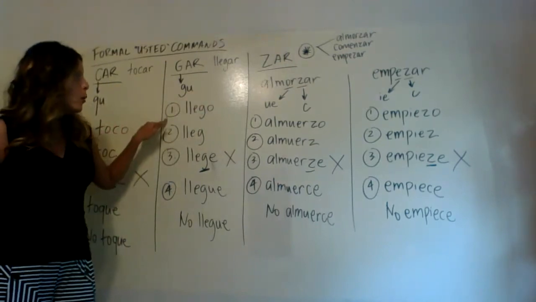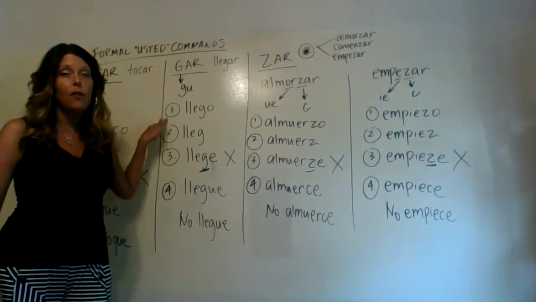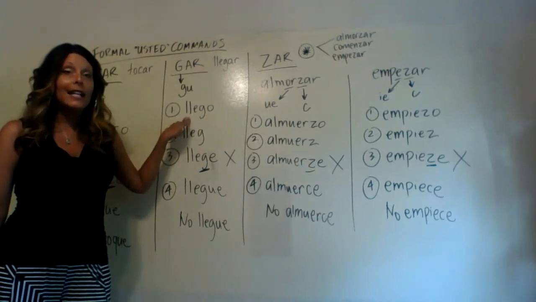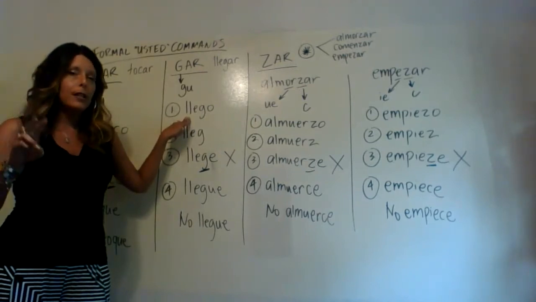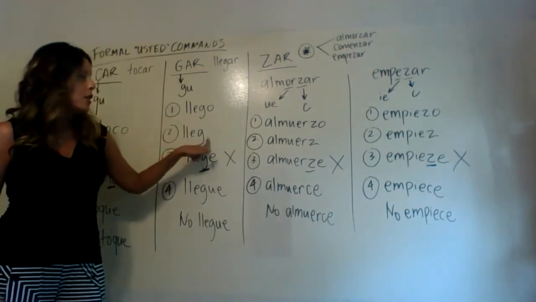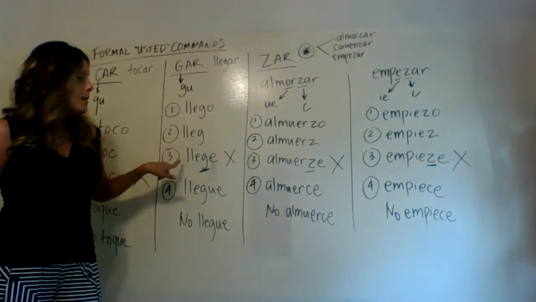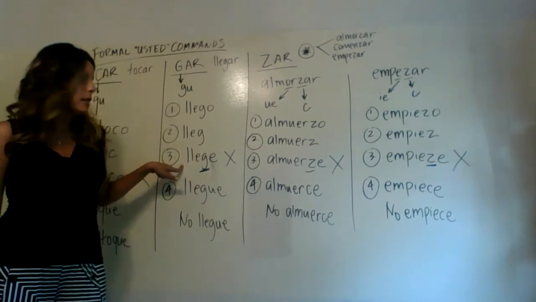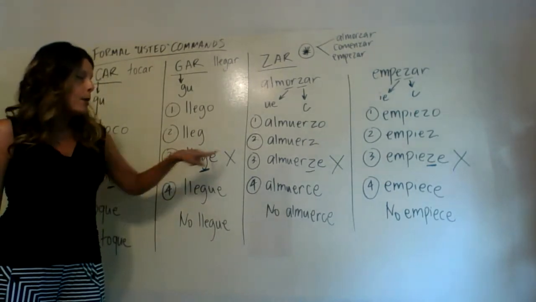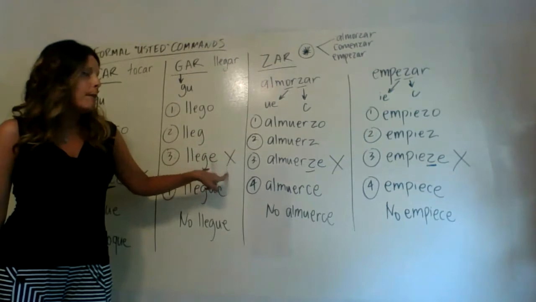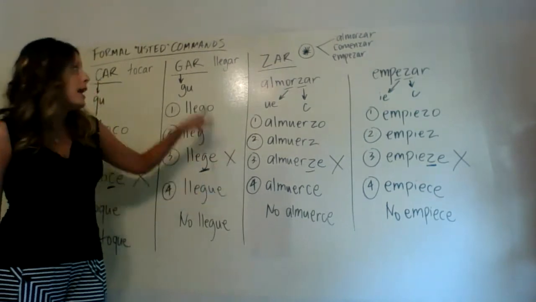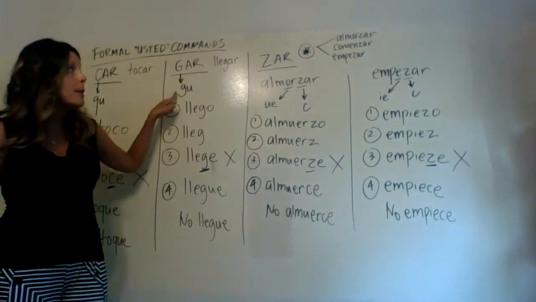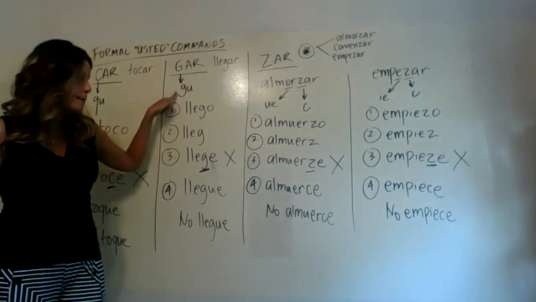And so our step number one is to take it back to yo conjugation of the present tense. And that will be llego, L-L-E-G-O. Step number two is to drop the O, which I have done right here. Step number three is where we would normally be done with formal usted commands, but we're not. I put a big X there to remind us that we're not done yet, because we haven't taken into account this G that has to change to a G-U combination because it is a GAR verb.